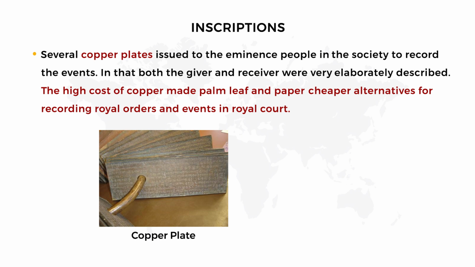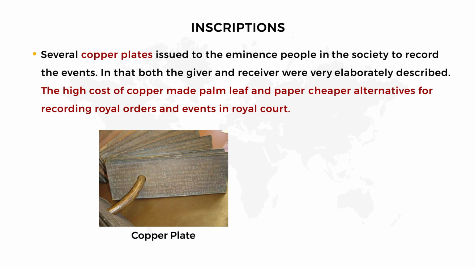In that copper plate, both the giver and the receiver were elaborately described. That means the king who gave this copper plate and the eminent person who wrote this copper plate, everything is described in detail in these plates. And as days passed, the high cost of copper plates made palm leaf and paper alternatives.